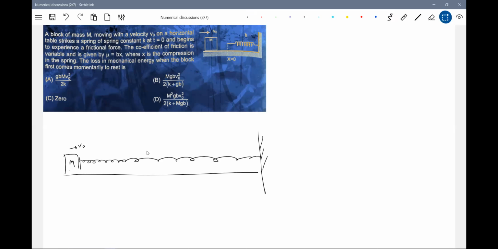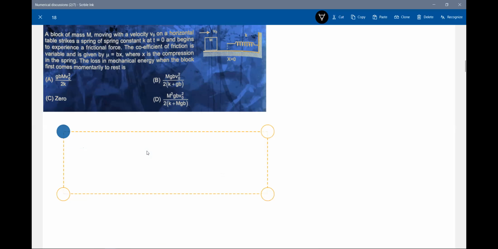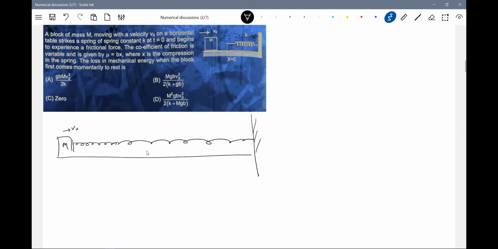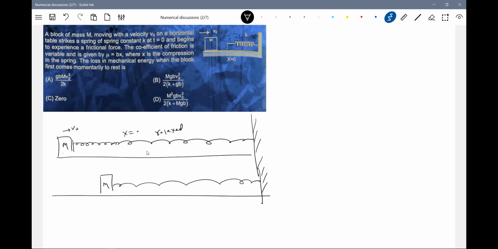So there's the first situation, and what is the state of the spring? The spring is relaxed. And then in the next situation, somewhere here, it has compressed the spring. Spring is relaxed, you write it. And then, what are the various forces that are acting? V0, the friction will be in this direction. Spring force will be in this direction.